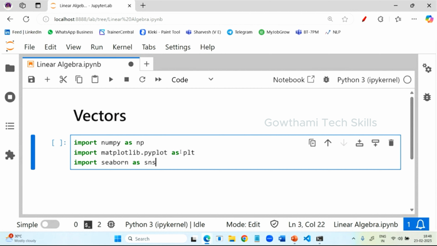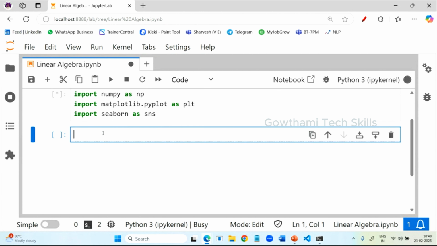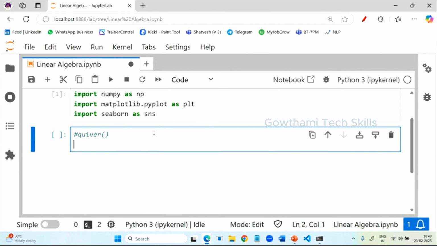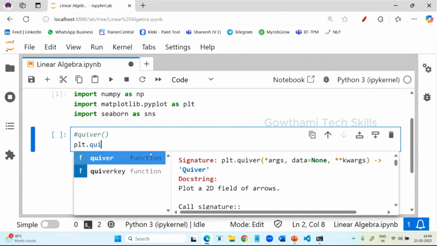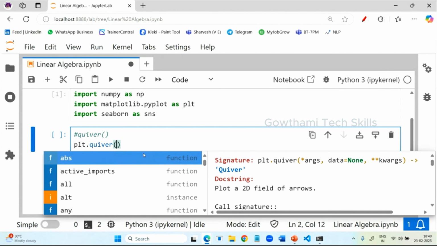Now, just plotting. For plotting these vectors, we are making use of a function. Just run this. For plotting this, we are making use of a function called the quiver function. This function comes from matplotlib. So see here, plt.quiver, and you provide the vector here.